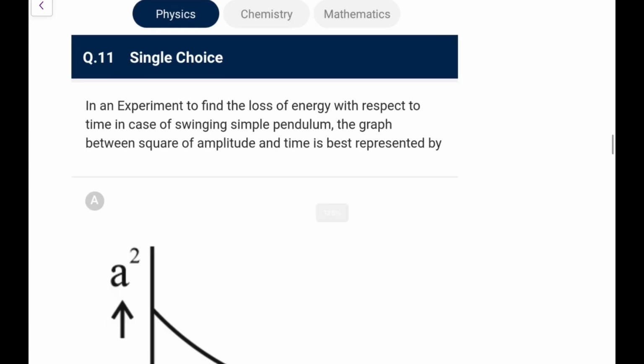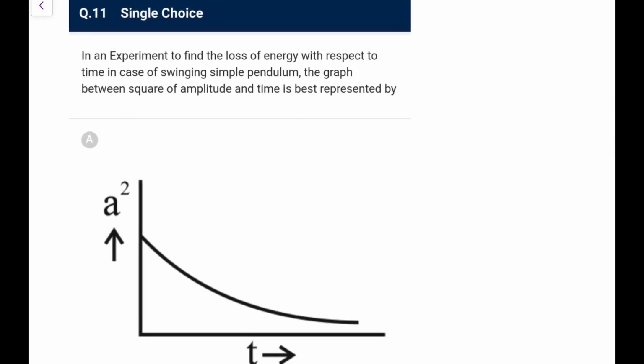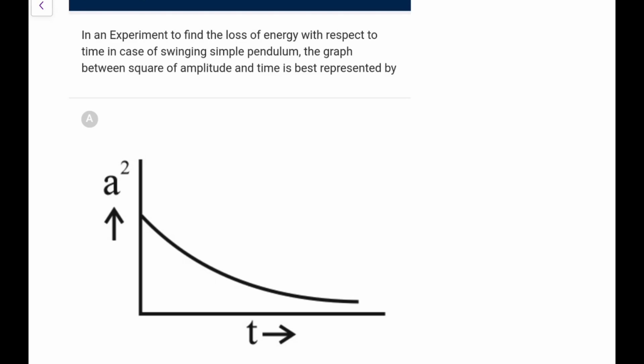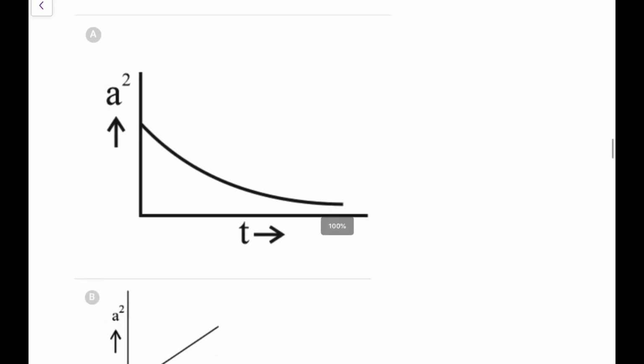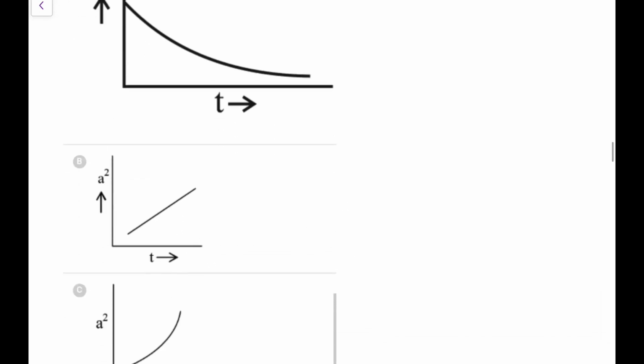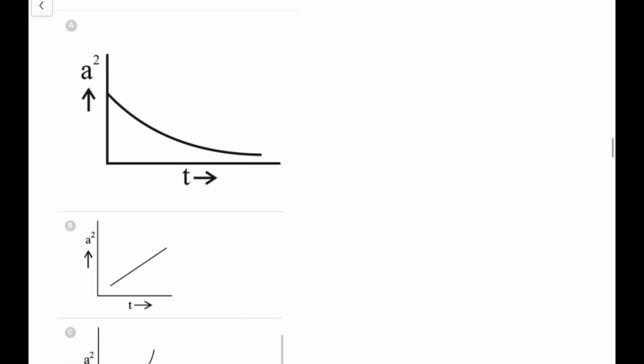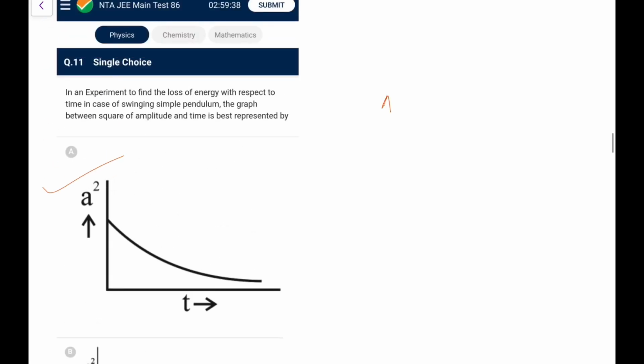Next, in an experiment to find the loss of energy with respect to time in the case of a swinging simple pendulum, the graph between square of amplitude and time is? The graph between square of amplitude and time is basically a decreasing curve, it continuously decreases. So it is option A only. The first option is clear, because there it is increasing, it is not; because of damping, amplitude keeps on decreasing. It decreases exponentially. So option A is the only appropriate one. You just remember that amplitude is A naught e to the power minus bt by 2m, that is what you generally write. So you can make it out.